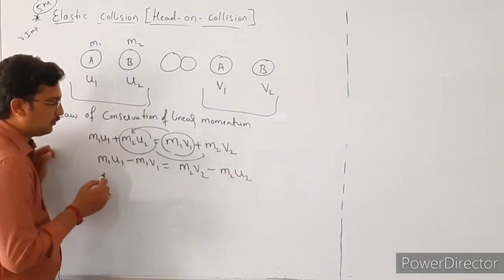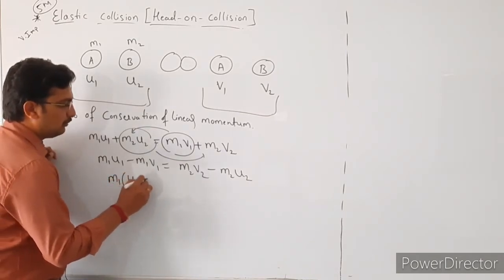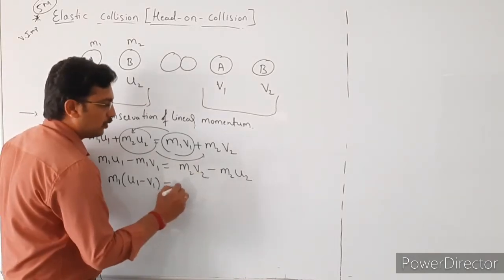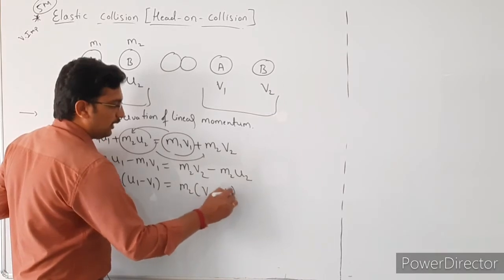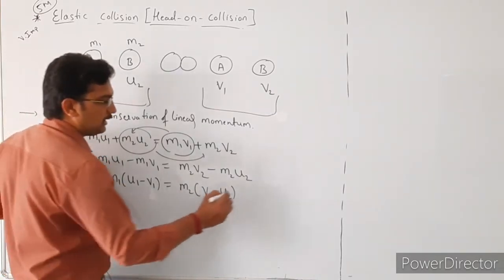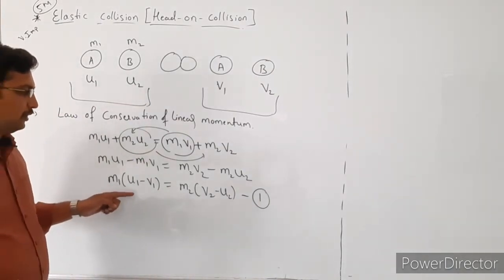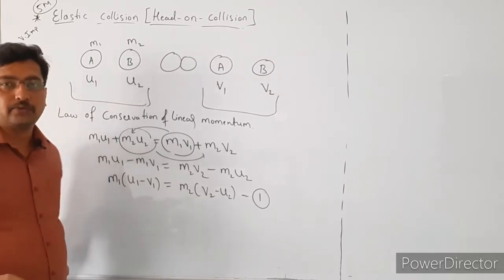So in this case take m1 common, then it becomes u1 minus v1, that is equal to, take m2 common, then it becomes v2 minus u2. So this is our equation number 1, right? m1 (u1 minus v1) is equal to m2 (v2 minus u2).